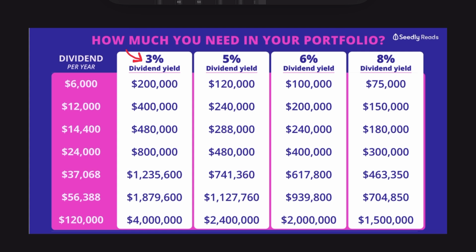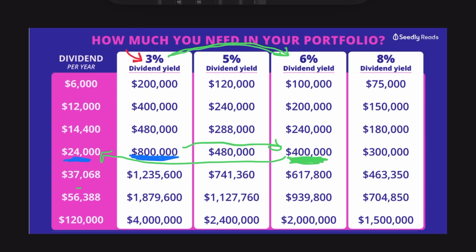their portfolio. And in this scenario, to make $24,000 per year in dividend income, which is probably the floor of what you need to retire and live off of your dividend income, plus Social Security and some other income sources, you would need $800,000 minimum. But the way the math works out, if you can double your dividend yield from 3 to 6%, that cuts in half the figure you need invested to generate that same level of income, $24,000 per year.